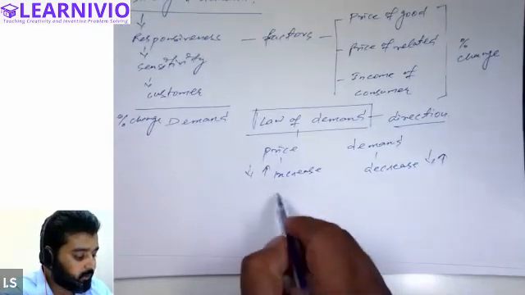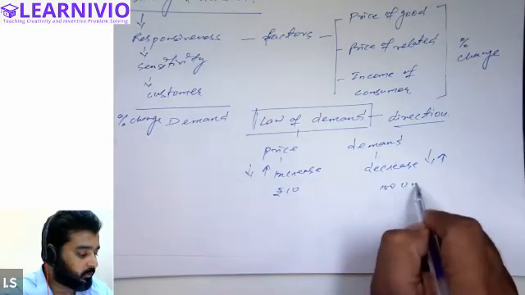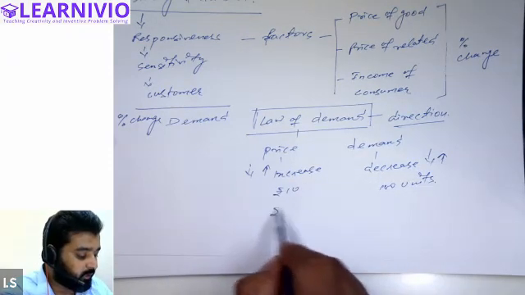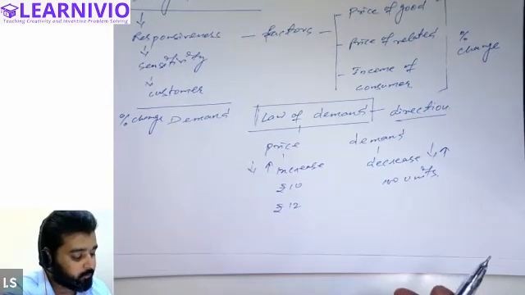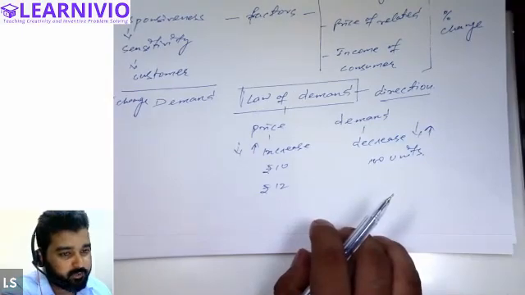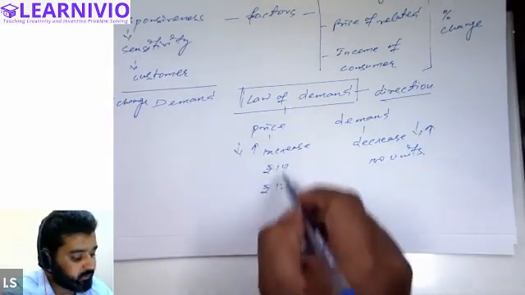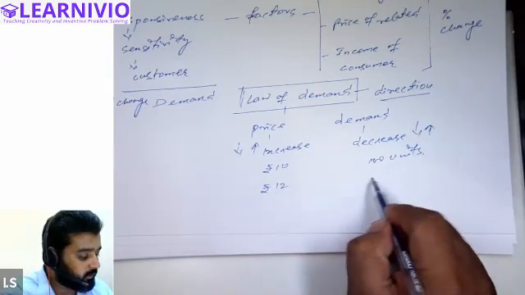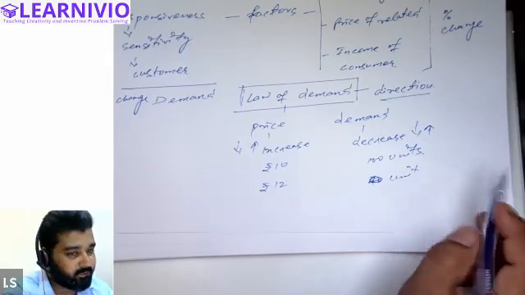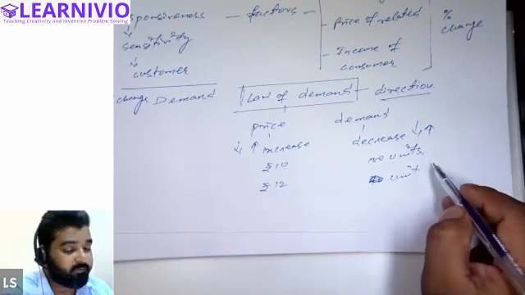Let's say, for example, price of the commodity was rupees 10 and quantity demanded was 100 units. All right, if I say that price of the commodity increases to 12 rupees per unit, can you tell me what will be the impact on the demand, whether demand will increase or decrease? So you can clearly say here that when price of the commodity increases, demand will obviously decrease. All right, so you have the idea that due to increase in price, demand will definitely decrease.